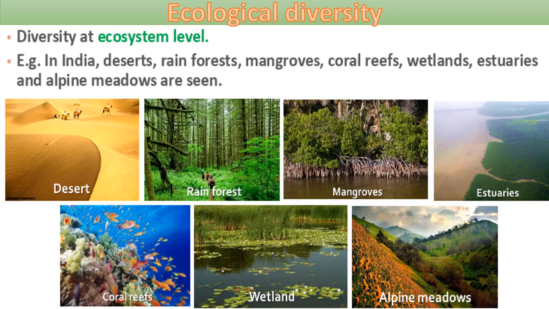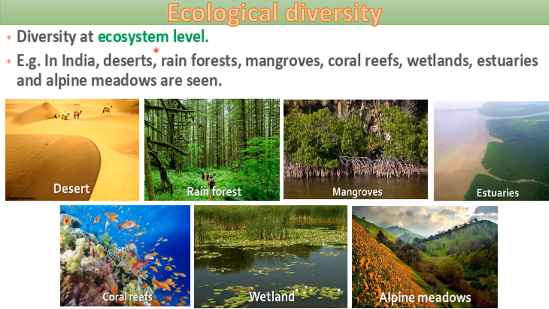The next level of biodiversity is ecological diversity. It means diversity at the ecosystem level. So you need to first know what an ecosystem is. An ecosystem is a community of living organisms in conjunction with the non-living components of their environment, interacting as a system.